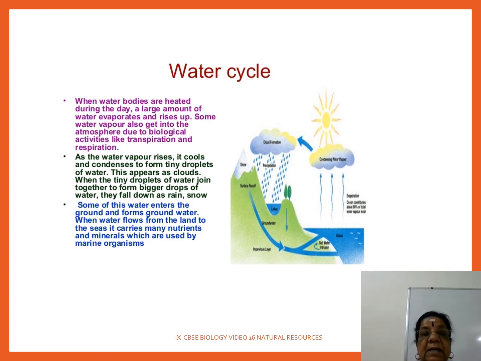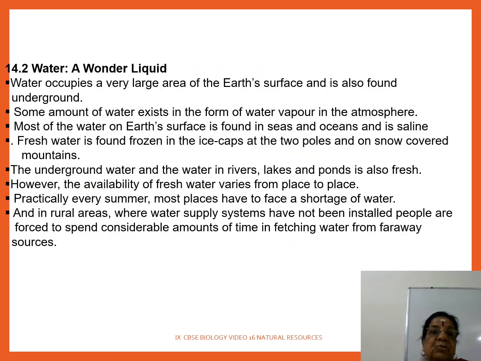Then as the water vapor rises, it cools down and condenses to form tiny droplets of water, and this appears as clouds. When tiny droplets of water join together to form bigger drops of water, they fall down as rain, snow. அது கொஞ்சம் different description but self-explanatory. You can follow this. Next one, water, a wonder liquid. Book-la இருக்கு நமக்கு.